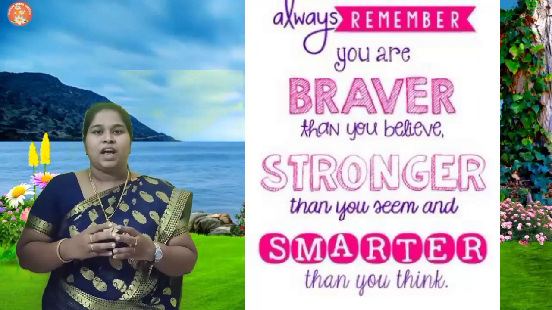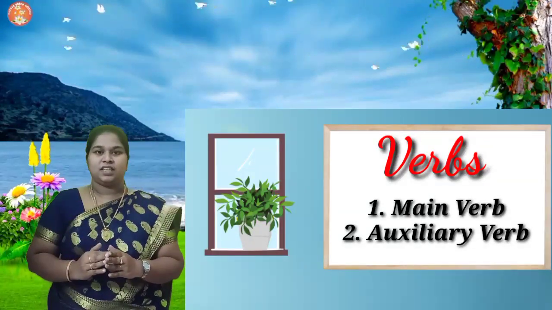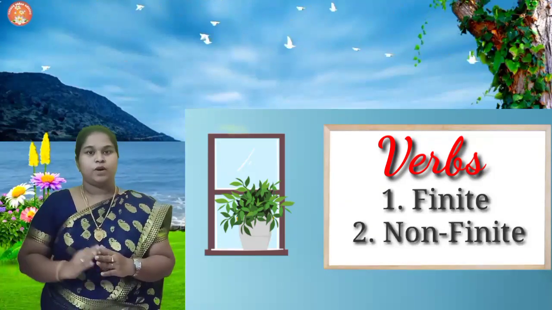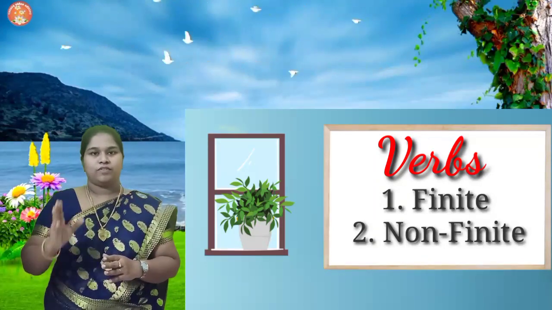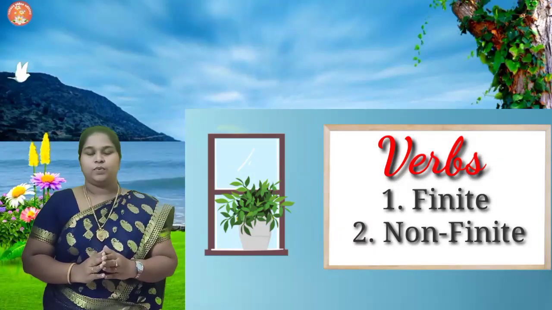So today, as I said, we are going to learn about non-finite verbs. In the last class you learned what a verb is. A verb is a word or group of words which shows action or event. I'm going to explain finite verbs. The verb is classified into main verbs and auxiliary verbs. That is the main division in verbs. The other division is finite verbs and non-finite verbs. First you have to be very clear with finite verbs, then you can easily learn non-finite verbs.